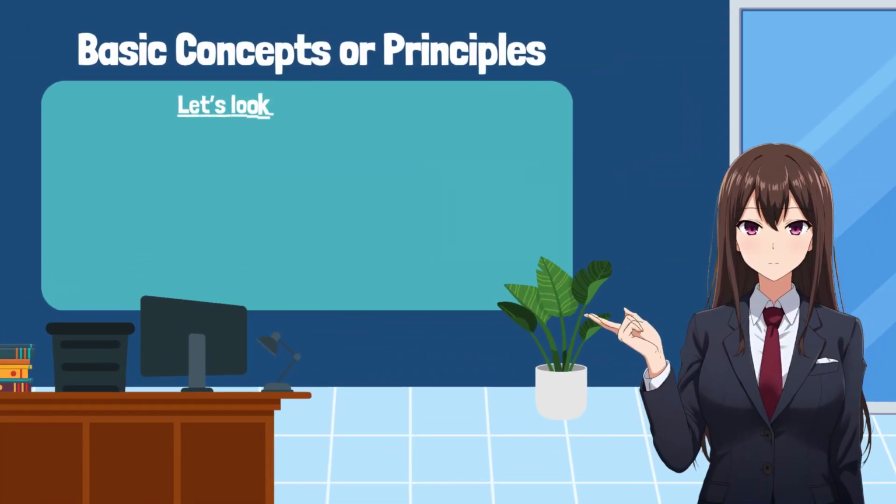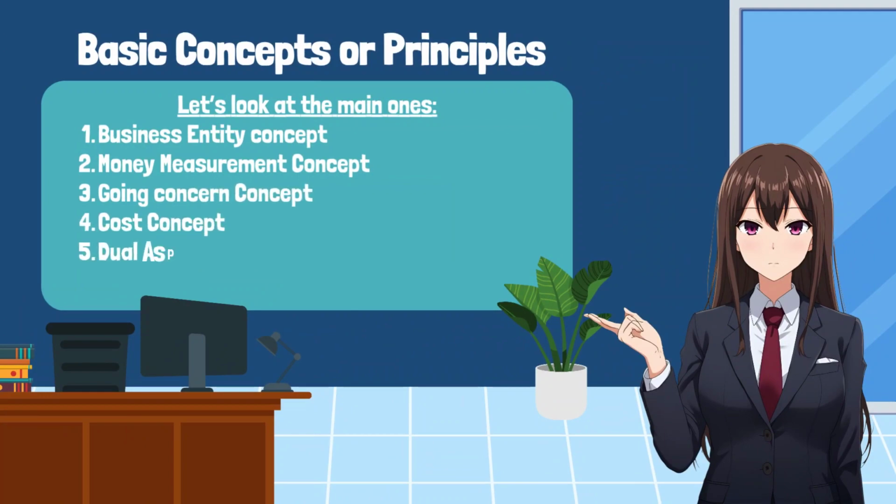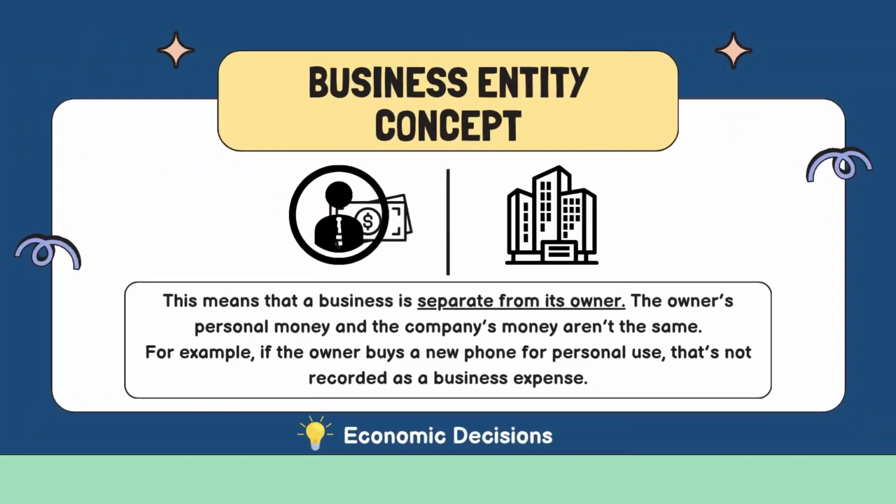Basic concepts or principles. Let's look at the main ones. 1. Business entity concept. 2. Money measurement concept. 3. Going concern concept. 4. Cost concept. 5. Dual aspect concept. 6. Accounting period concept.